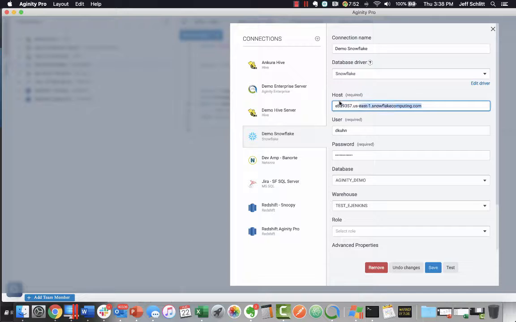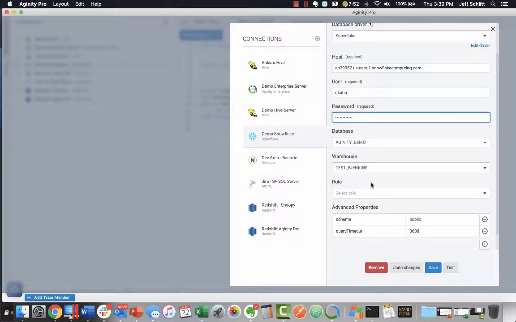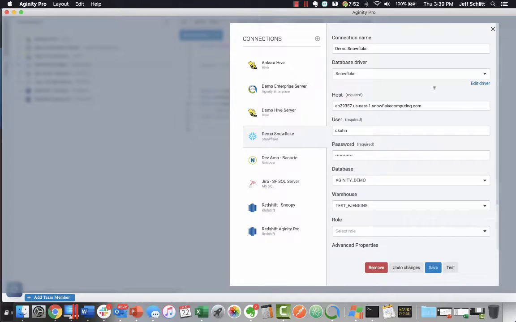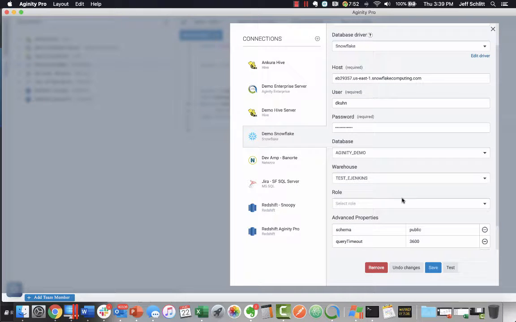In most cases, you're going to see a host, which is the server you're connecting to, the database server. In most cases, that is just the fully qualified server name. Usually it does not have things like HTTPS or anything like that in front of it. A username, password, and then a series of parameters depending on the database. What I want to really draw your attention to is the advanced properties. At the end of the day, whatever you are combining in here, it is constructing a JDBC connection string. And the advanced parameters are very specific to the database and the JDBC driver that the database vendor supplies.